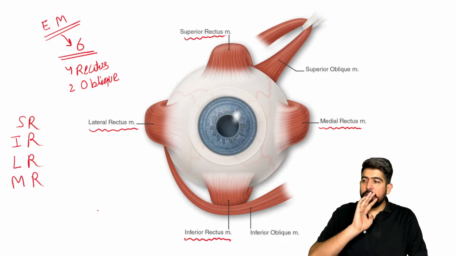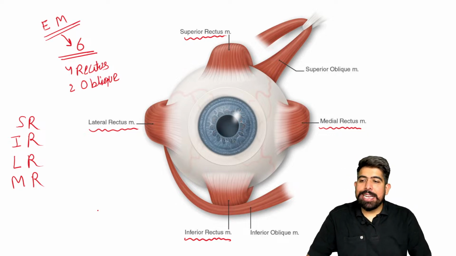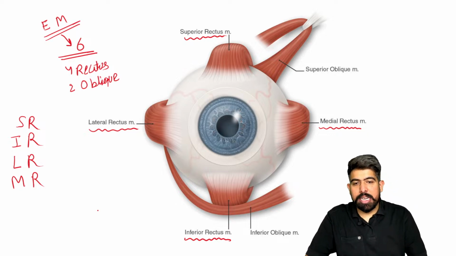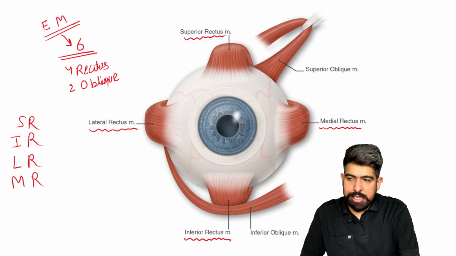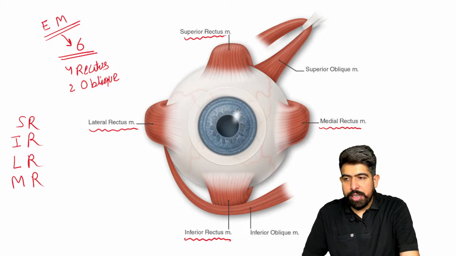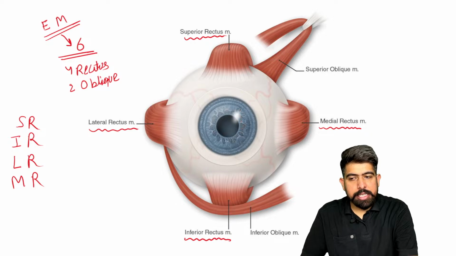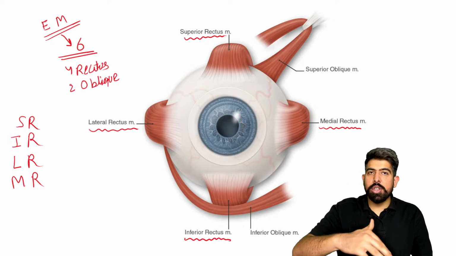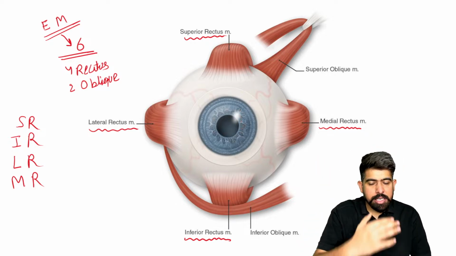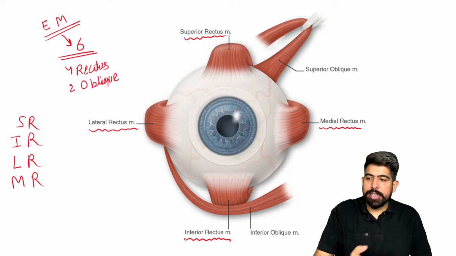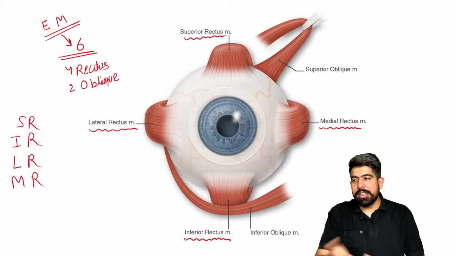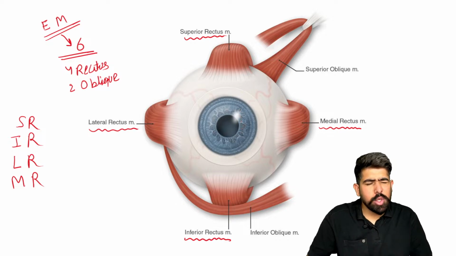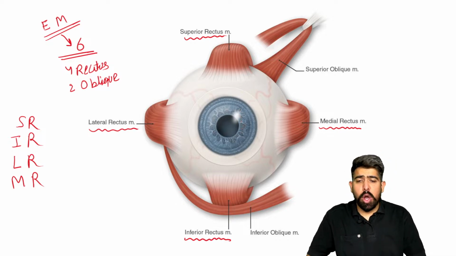Okay, so these four are the rectus muscles. The naming of the rectus muscles is given on the basis of location, on which side it is. It is given the name of the same side. If it is on the superior side, it will be the superior rectus. If it is on the inferior side, inferior rectus. If it is on the lateral side, lateral rectus. If it is on the medial side, it is the medial rectus. Quite easy.